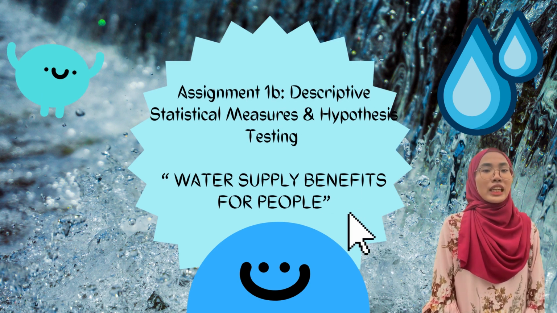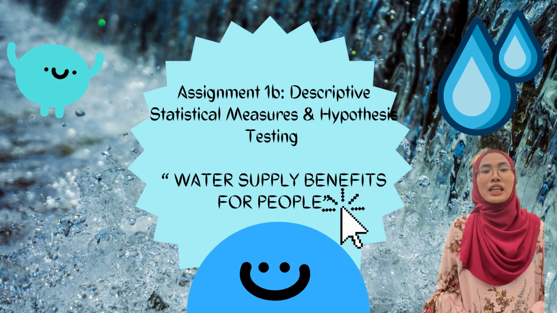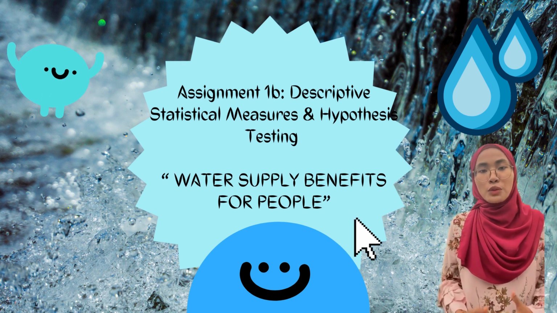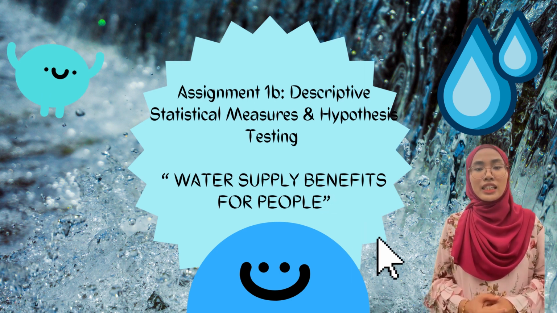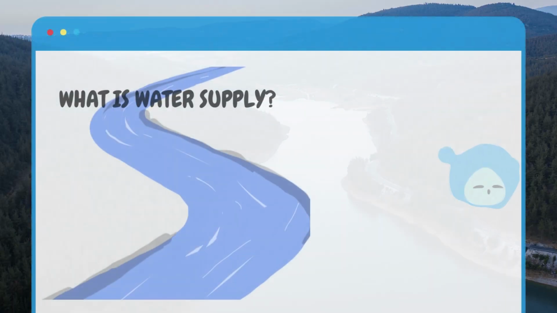2022498006. Okay, now I will present about my topic. My topic is water supply is benefits for people. Okay, the main indicator that I choose is the number of people using hand washing facilities in Bangladesh from 2010 until 2020. Now, let's move to our topic.